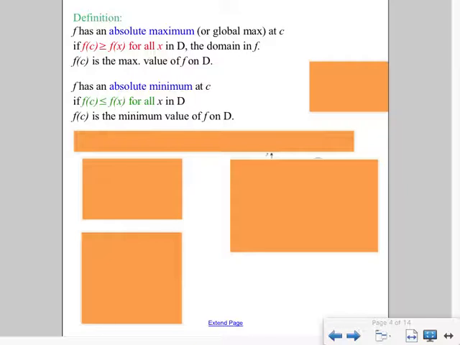Some books use the language, they say global max and min. I most of the time am going to say absolute max or min. But if you see that language, it's the same thing.